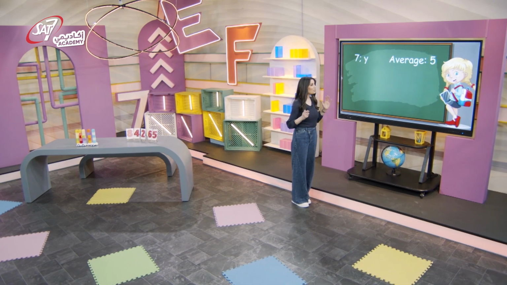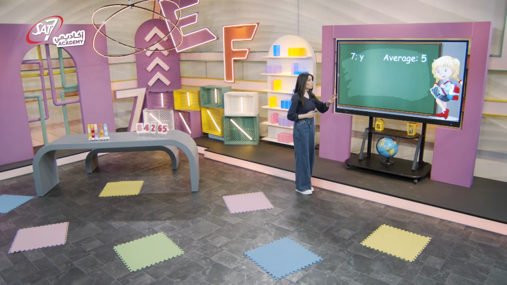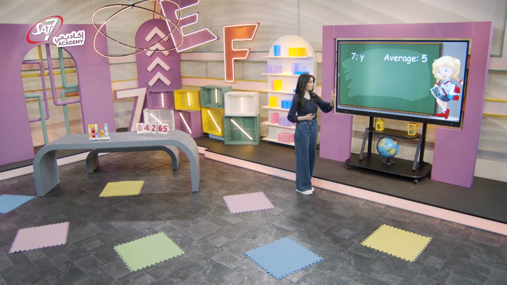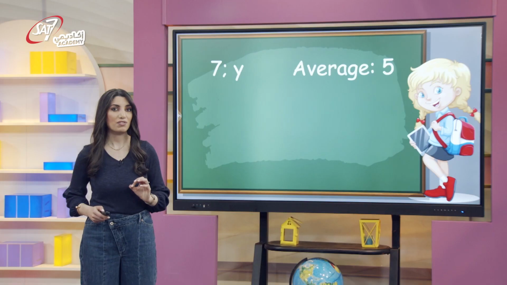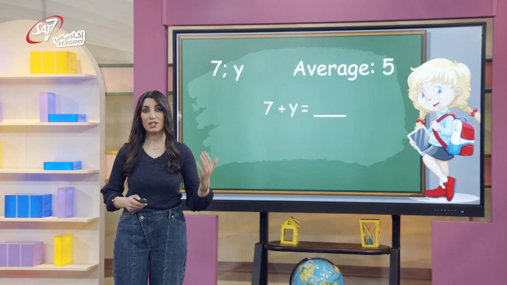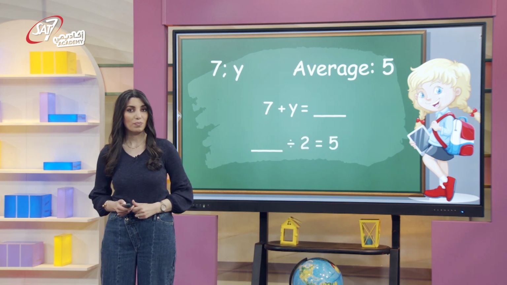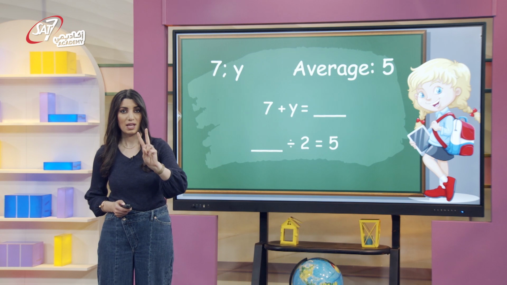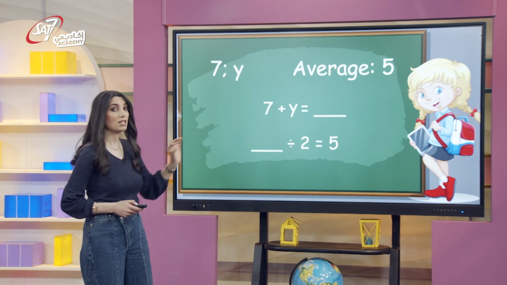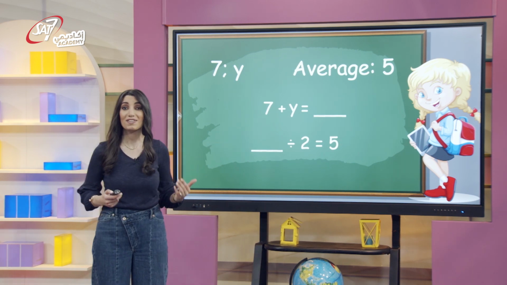Ready for a final challenge? Find y, the missing number in the set, considering that the average is 5. So the average of 2 numbers is 5. One of the numbers is 7. What is the other number? To find the average, we would add 7 with y and then divide the answer by 2 because there are 2 numbers in the set. The answer to the division sentence is 5 because this is the given average.